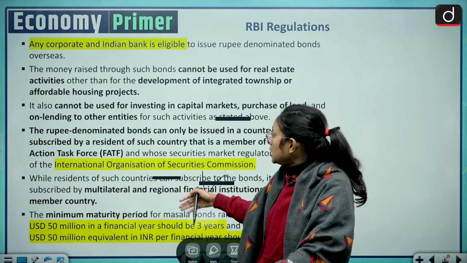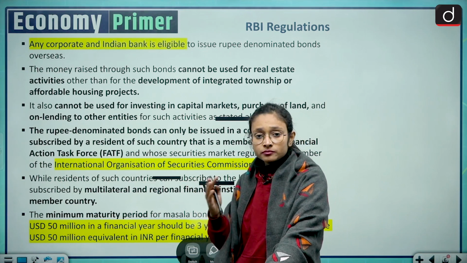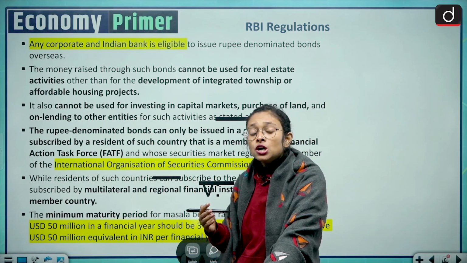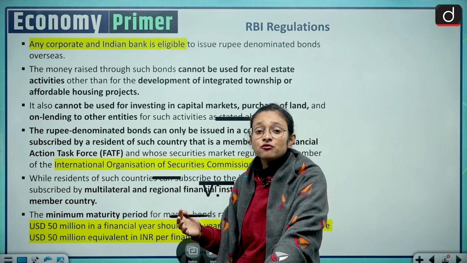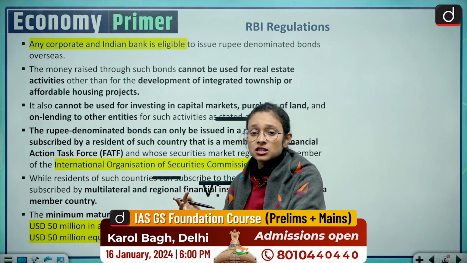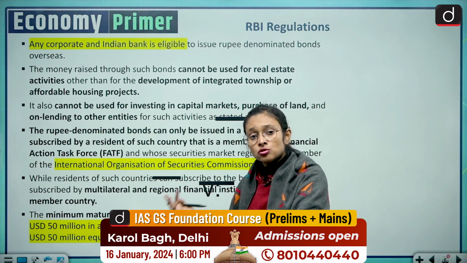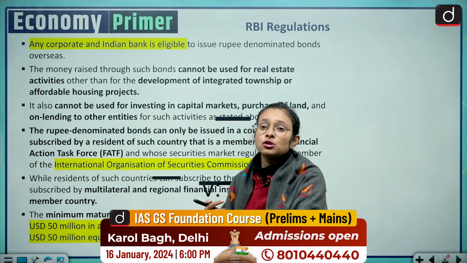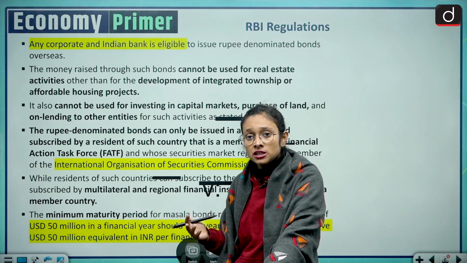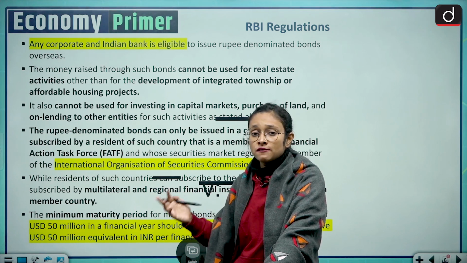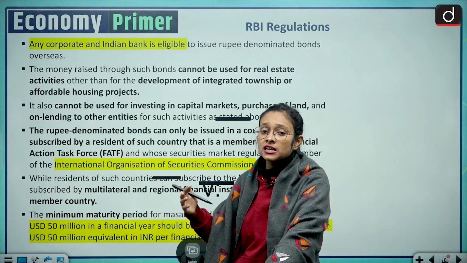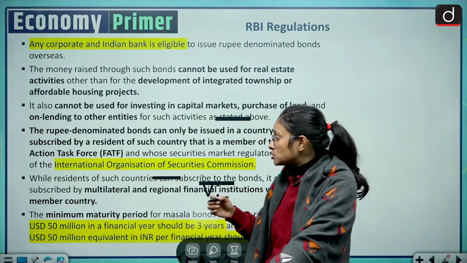On the other hand, the rupee denomination can be invested and can be issued to those countries who are a part of the Financial Action Task Force, and India is a part of the Financial Action Task Force. And also those countries can issue the masala bond who are a part of a multilateral organization along with India, such as BRICS, Asian Development Bank, New Development Bank. So all these entities and member countries can issue the masala bond. So this is the thing.